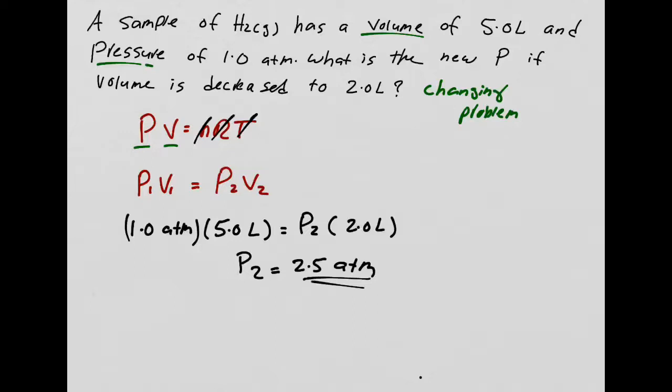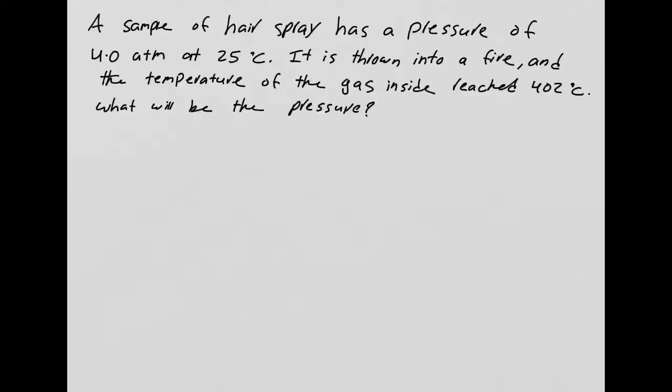So what does that mean? If I change the volume from 5.0 liters to 2.0 liters, the pressure will also change. You go from 1 atm to 2.5. So basically, because they're on the same side, one goes up, the other one comes down. If the volume goes down, the pressure will go up because they're on the same side. Ready for the next problem? Okay.